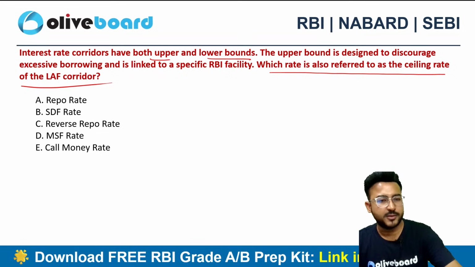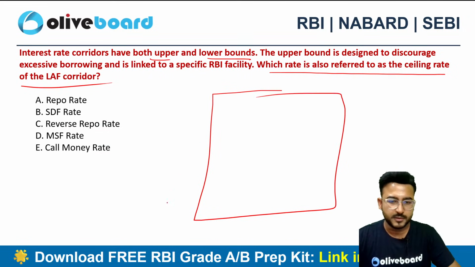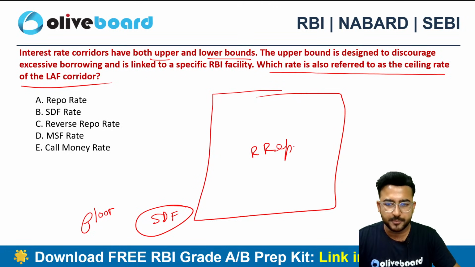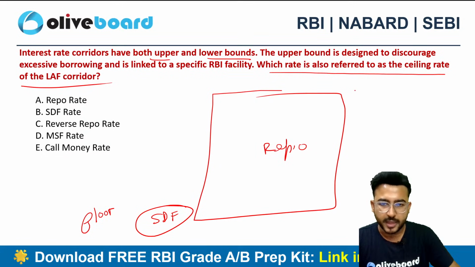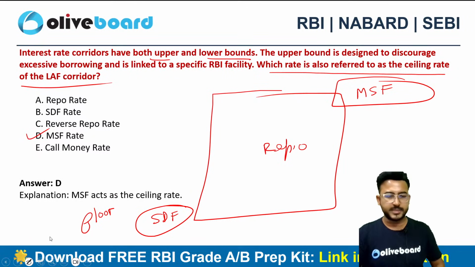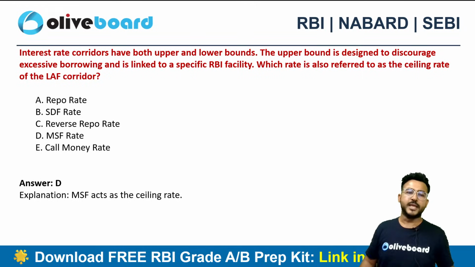When we talk about the corridor concept, this is how it works. The very first thing we do have the SDF, which is called as the floor rate. Then we have the repo rate in the middle. And the ceiling rate is MSF. Option D, again MSF is the correct choice. That's the corridor concept of Reserve Bank of India, and the repo rate will be between the SDF and the MSF only.